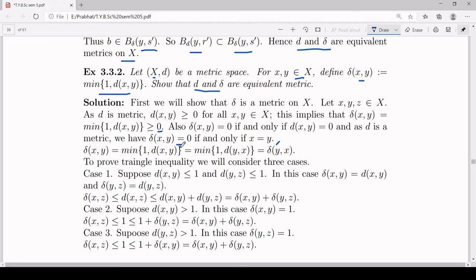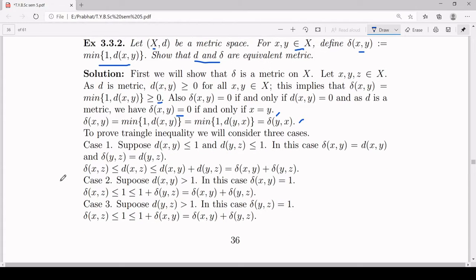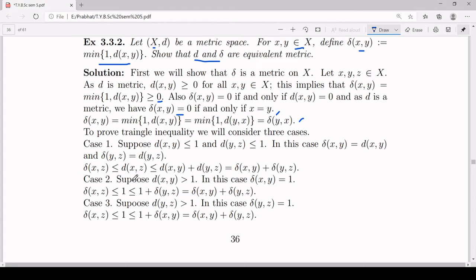Second, symmetricity. So delta xy is the minimum of 1 and d(x,y). Now d is a metric, so I can write d(x,y) equal to d(y,x). So it is equal to the minimum of 1 and d(y,x), which is equal to delta yx. That proves the symmetricity part. Now the triangle inequality. For the triangle inequality, we will make some cases.